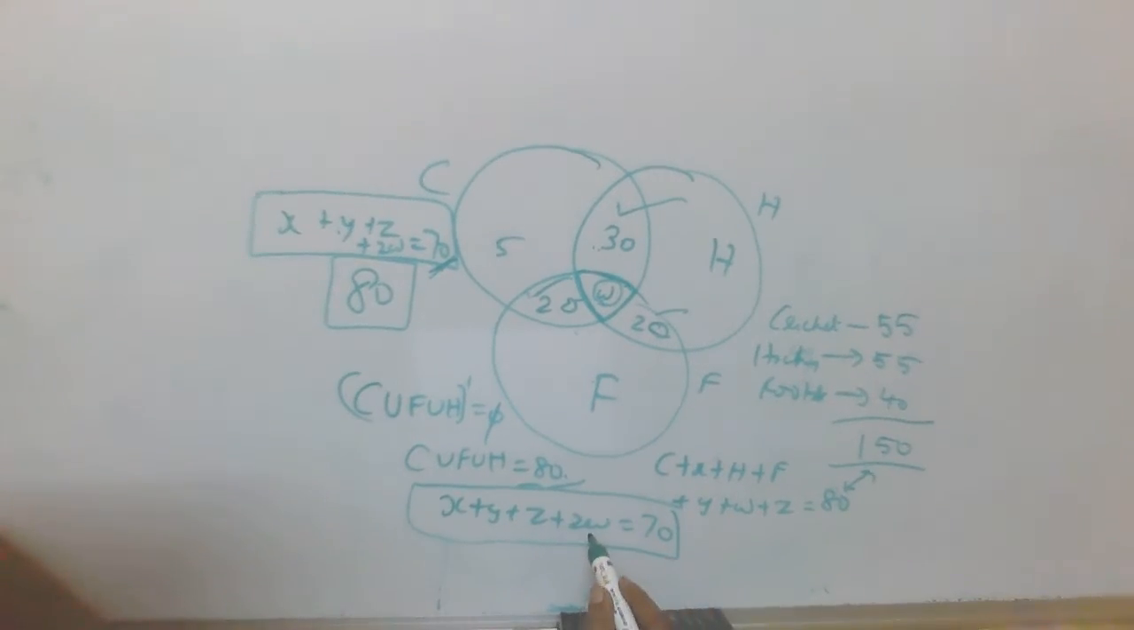So when can the number of sports lovers who love exactly two sports be maximum? This can be maximum only when the number of sports lovers who love exactly three sports is minimum. So if I put W to be 0, then X plus Y plus Z equals 70. So 70 is my final answer. This is one of the potential questions that can be asked in any of the competitive exams.